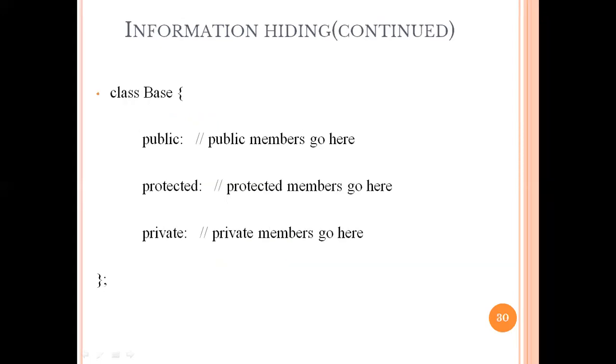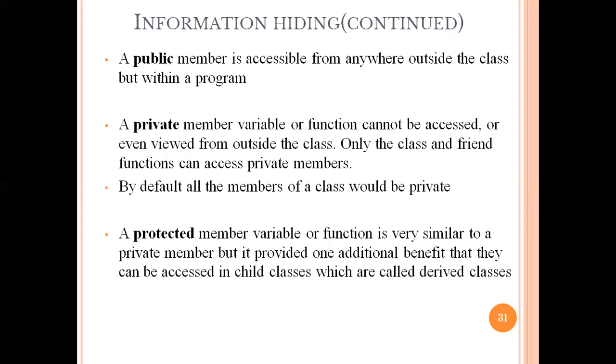Okay, so here they have given one class as a base. Public means public members go there. Whatever members or functions are available inside public are available throughout the program. Next, protected data members, variables or functions are available only within this class and the derived class. With respect to private, the scope of those data members is available only within this class. So this is the concept with respect to public, private and protected.